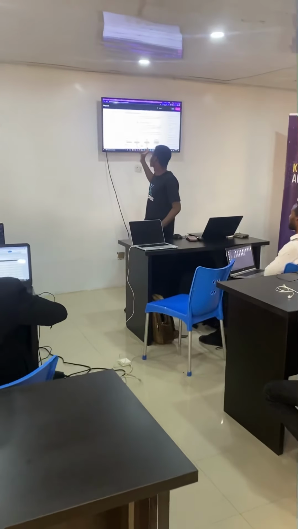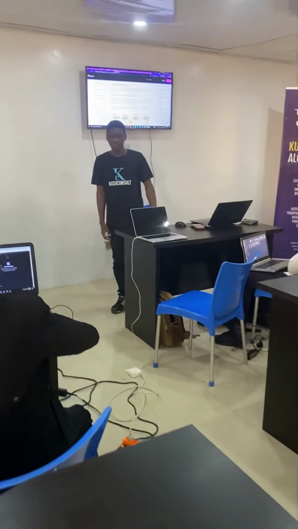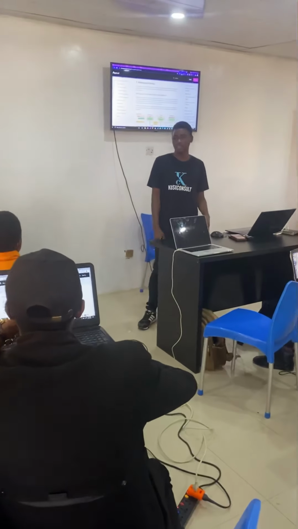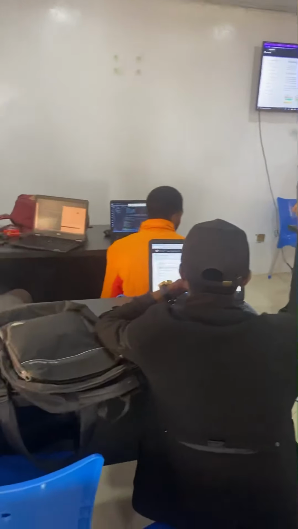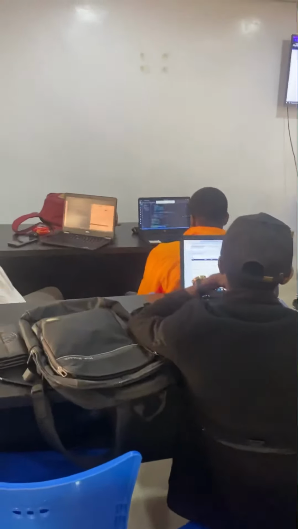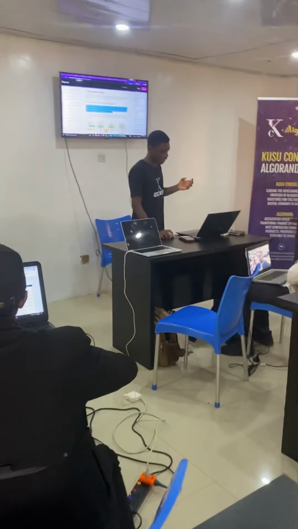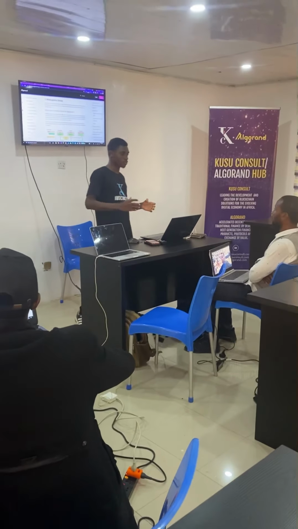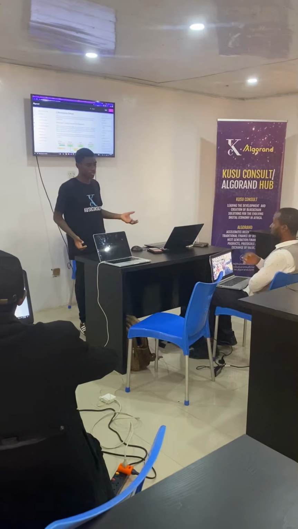Documentation. Algorand has provided us, of course, almost every platform has documentation that will make development easier and better for users or developers. Now, we have this documentation. Algorand has its own smart contract. Of course, we know that different platforms have their different smart contracts.